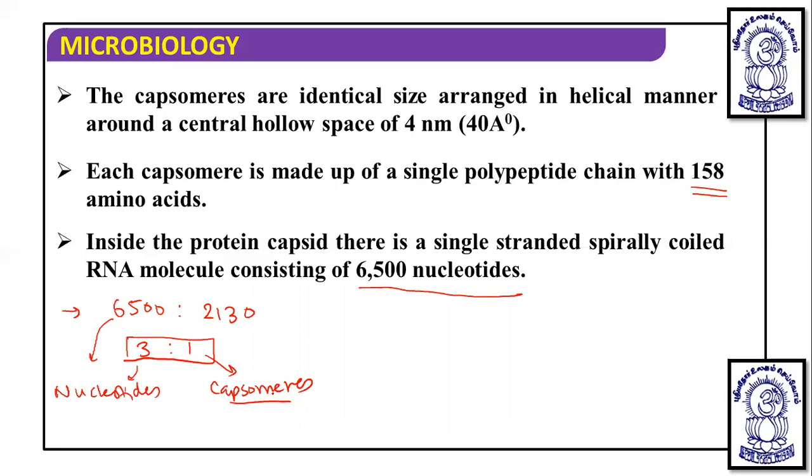Then in TMV it is known that they have 5% RNA and 95% protein.